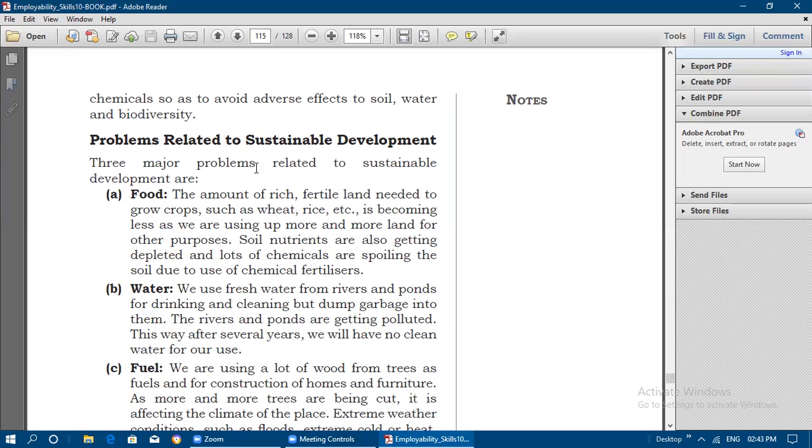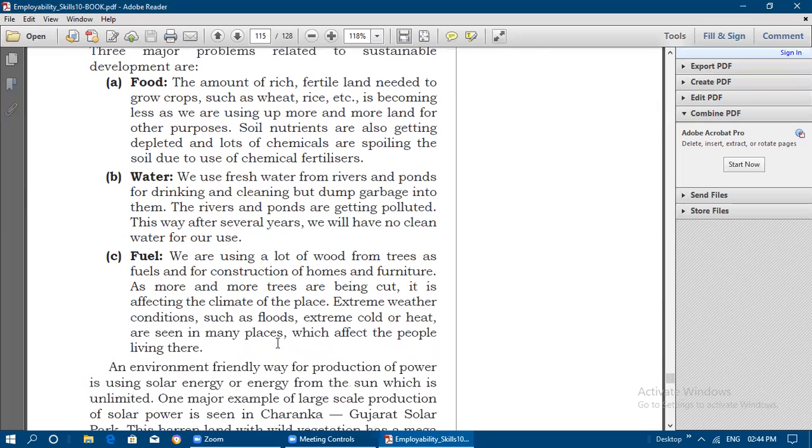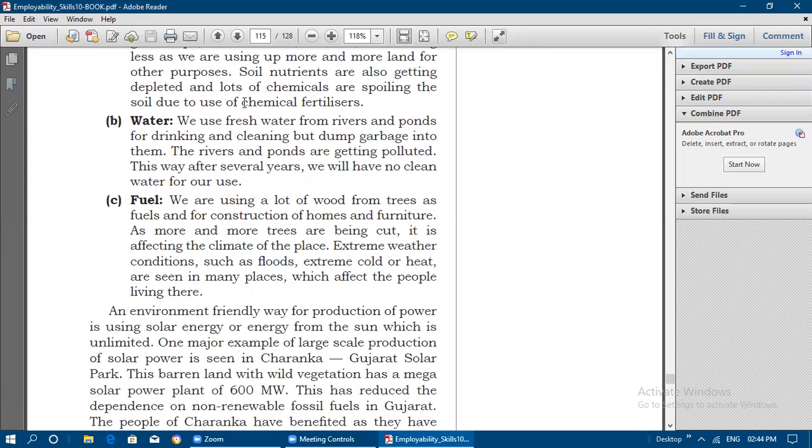And water: we use fresh water from rivers and ponds for drinking and cleaning, but we dump garbage into them. So the rivers and ponds are getting polluted. This way, after several years, we will have no clean water for our use. Even air also gets polluted.